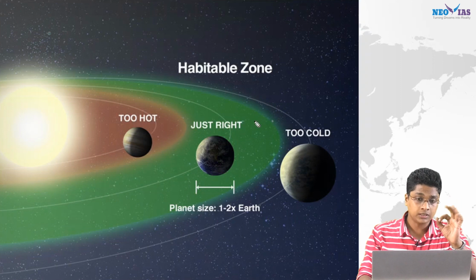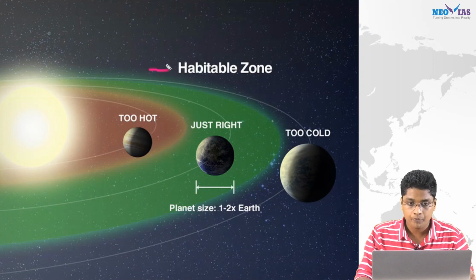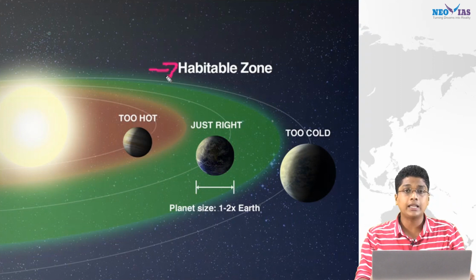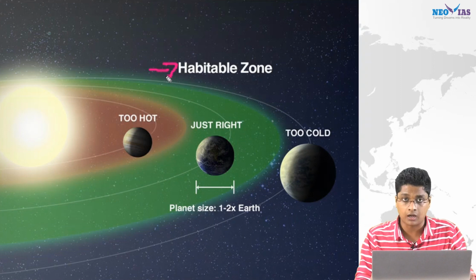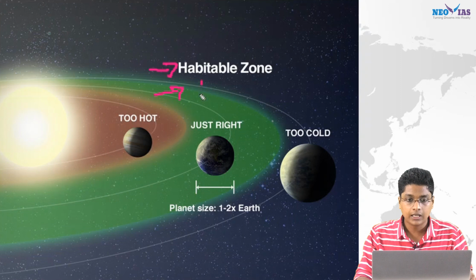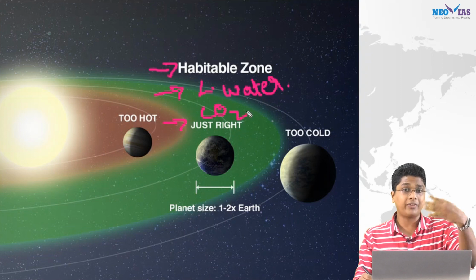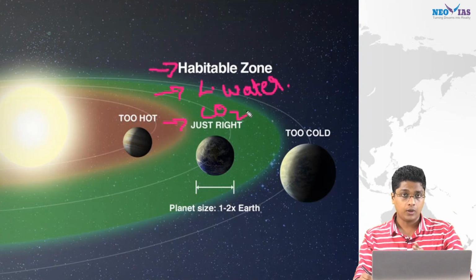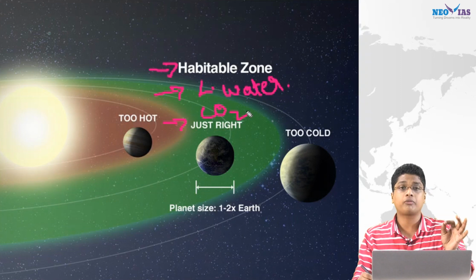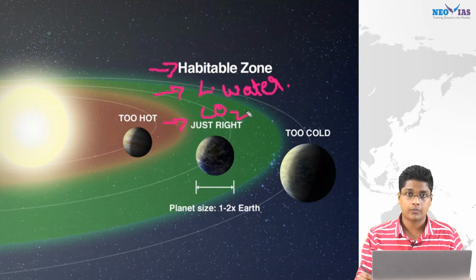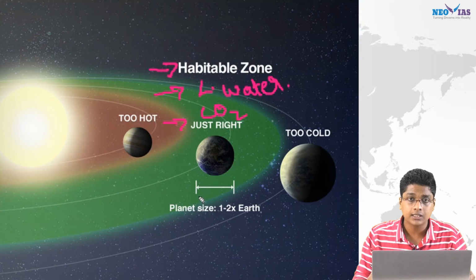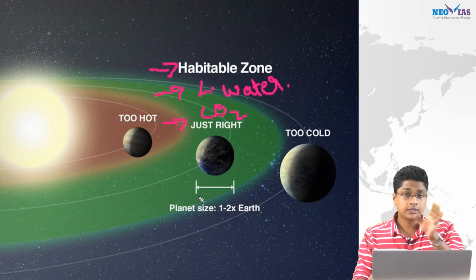The first thing is the habitable zone. The planet should be lying in the habitable zone of its star, or the Goldilocks zone. Then liquid water has to be there. Then carbon dioxide. Carbon dioxide shouldn't be very high, shouldn't be very low, and an optimum amount of carbon dioxide has to be there.